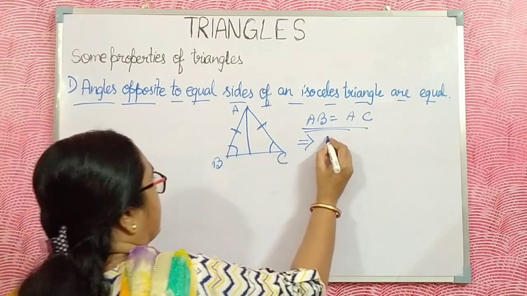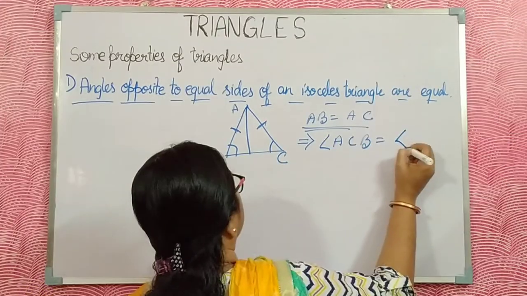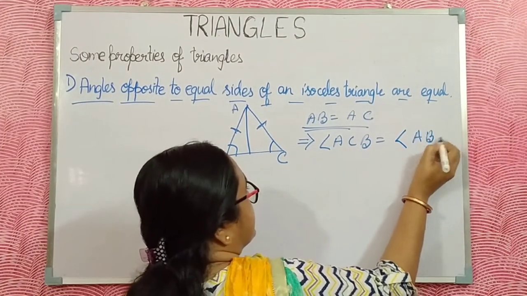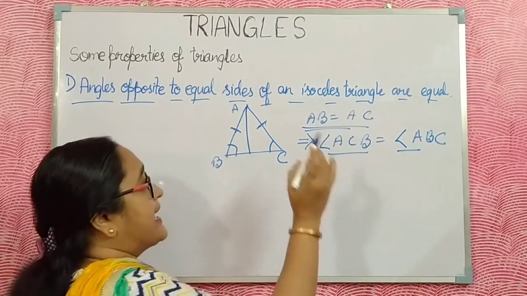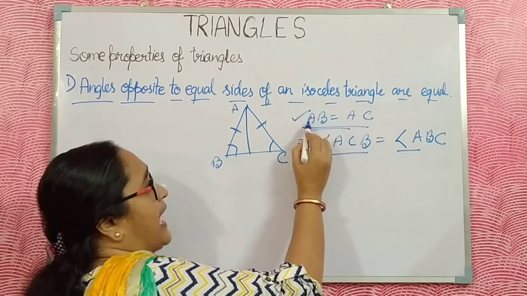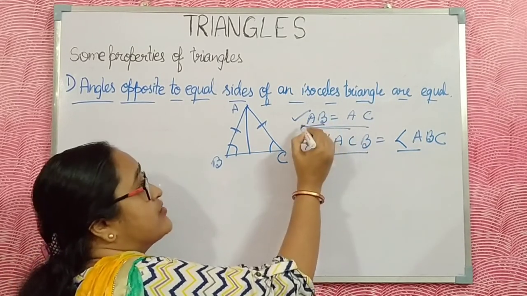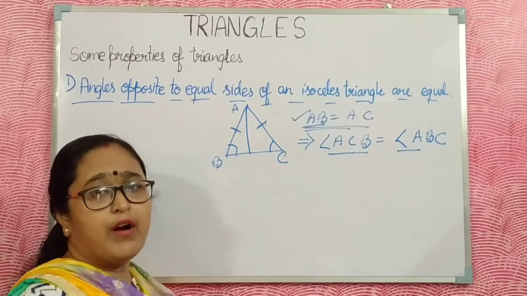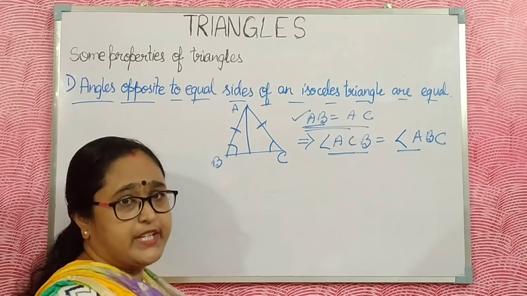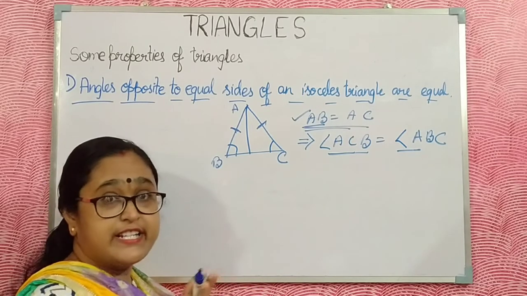Then the angles opposite to these equal sides, angle ACB and angle ABC, are equal. The property is: in an isosceles triangle, the angles opposite the two equal sides are also equal. Now I prove this property using the congruency of triangles, which I already discussed in my previous lecture.